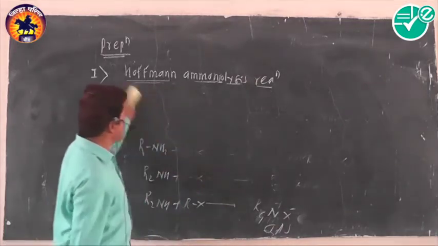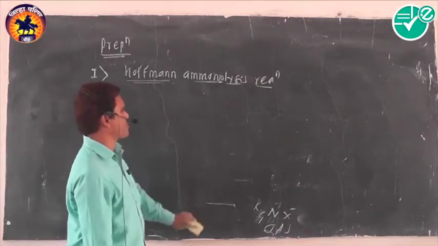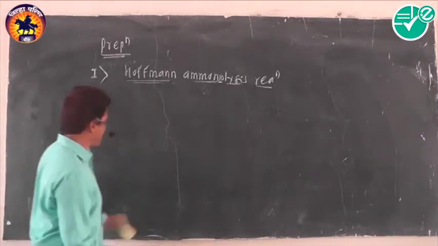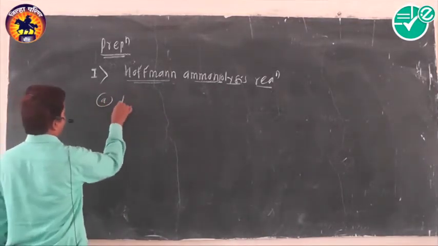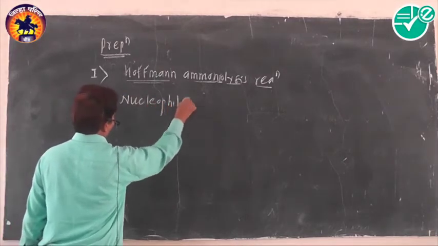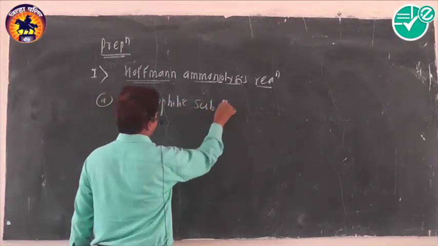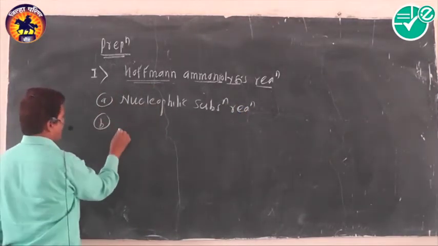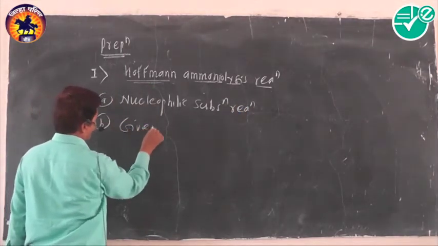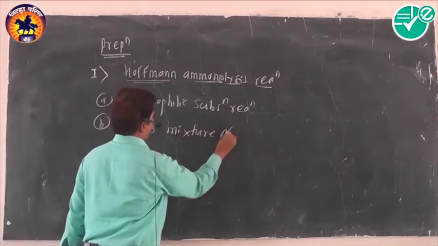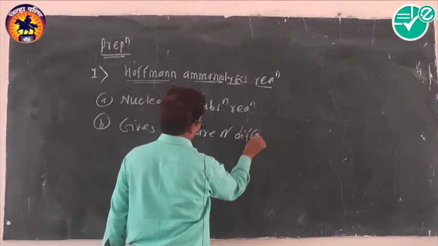First feature of this reaction is that it is a nucleophilic substitution reaction. Second, it gives a mixture of different amines.